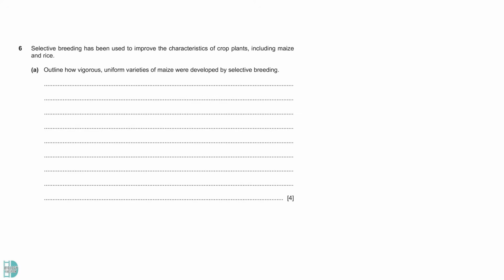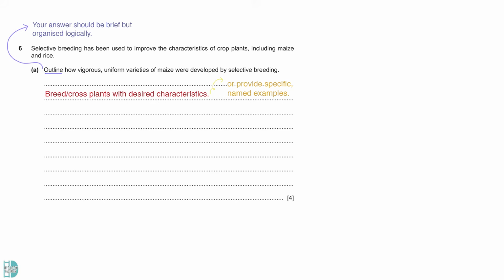6a wants you to outline how vigorous, uniform varieties of maize were developed by selective breeding. Your answer to this question should be brief but organized logically to show how the procedure is carried out. Firstly, breed or cross plants with desired characteristic. You can get this mark if you use a specific example of the characteristic. For instance, one group can produce more kernels and another group that has a higher nutritional value.